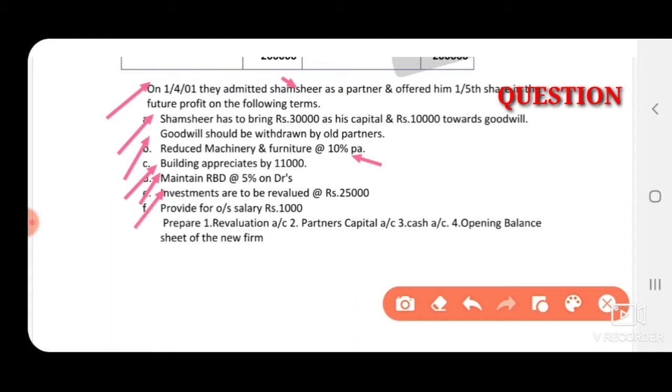Next, investments are to be revalued at rupees 25,000. If you get the word revalued, the difference amount should be entered in revaluation account. This adjustment value, that is 25,000, will be considered as the new value.